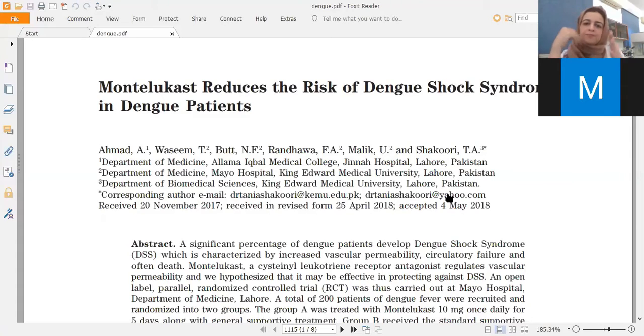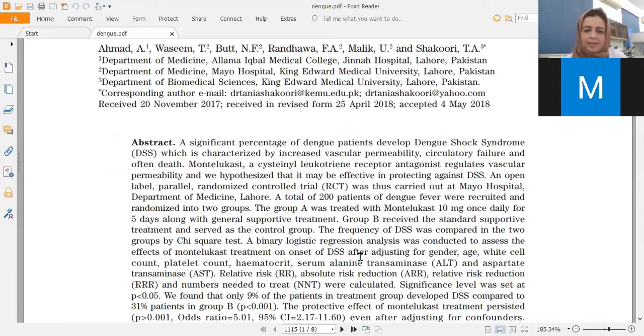So in this research, there were two groups admitted with severe dengue in the ward, and out of these 200, 100 were given, in addition to their regular treatment, 10 milligrams of montelukast per day, and the other group was just given the regular treatment.